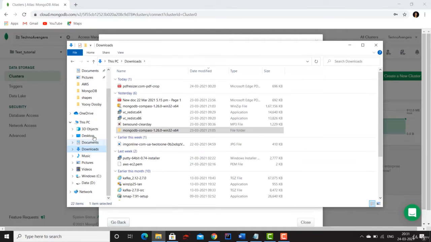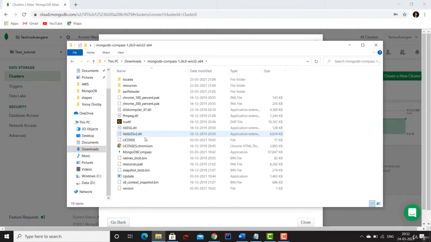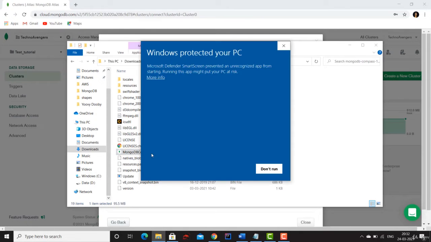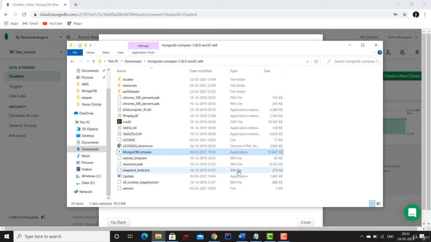I have already downloaded that. So this is the WinZip file that I got from that download. You have to extract that WinZip to some folder using any unzip utility like WinZip, WinRAR, etc. If you go to this unzip folder, you will see a MongoDB Compass application. So double click on this and this will open a GUI for you. Okay. So I'm saying run anyway.